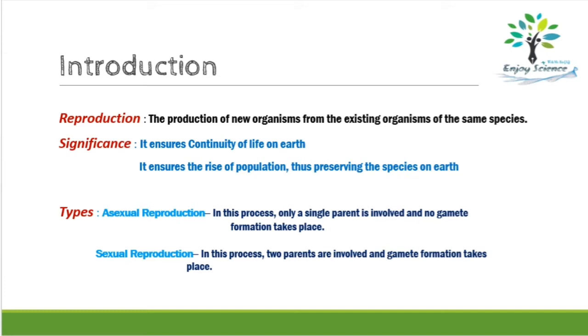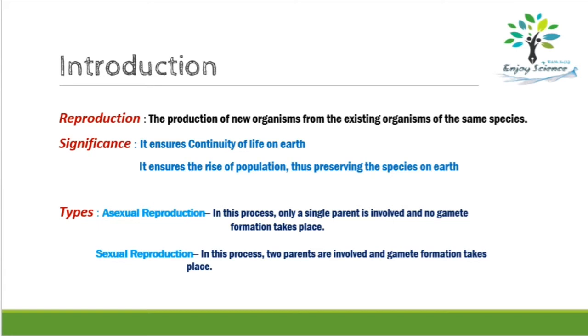Now let's try to understand the concept of reproduction, its significance and types. Okay, so in the previous chapters we have studied those life processes which help an organism to keep alive, right? So now, as you know that all the living organisms grow old with time and ultimately die, right? In fact, every living organism remains alive on this earth for a limited period of time and then dies. So new organisms have to be produced in place of those who die. Okay, and this replacement is done by the process of reproduction.